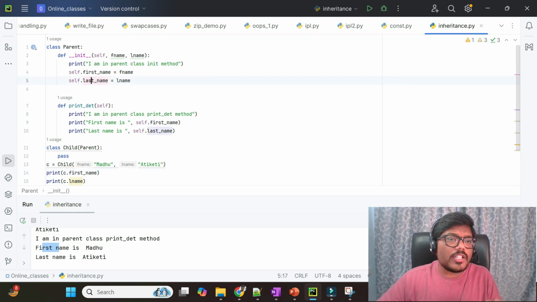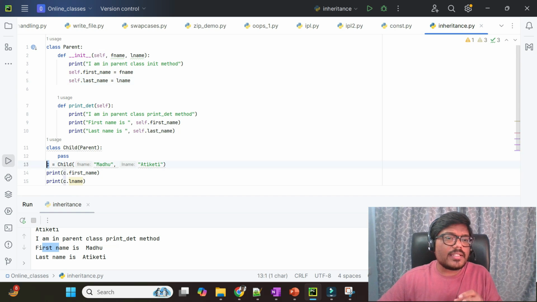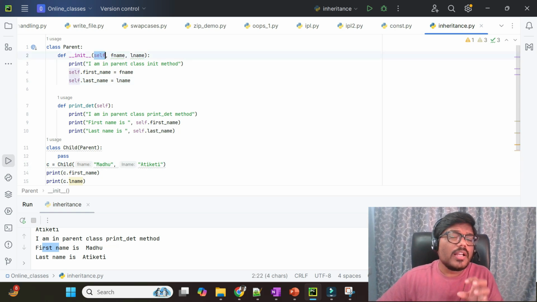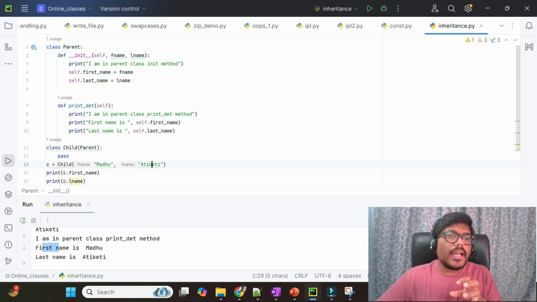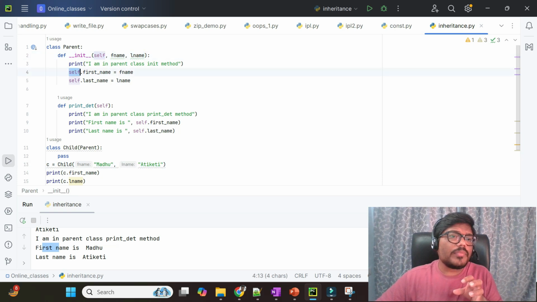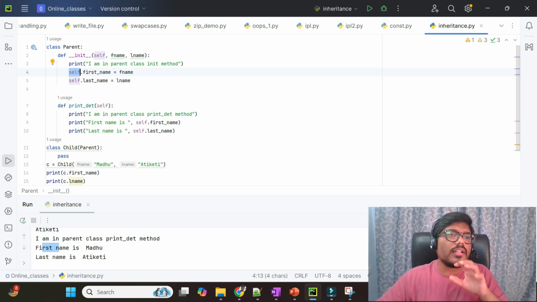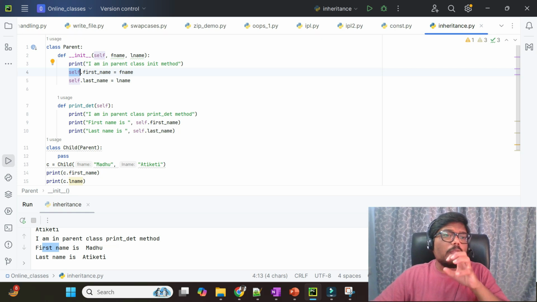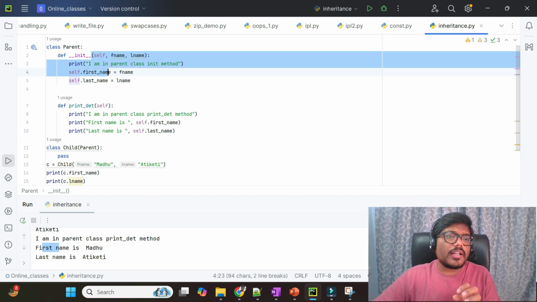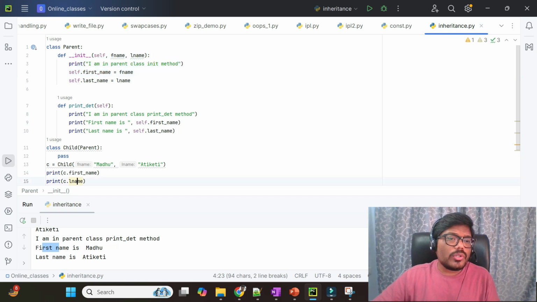For this, self is nothing but C, the instance C. C will be passed in the position of self, Madhu will be passed in the position of f name, and Atiketi will be passed in the position of L name. This self is nothing but C, the instance at that present time.